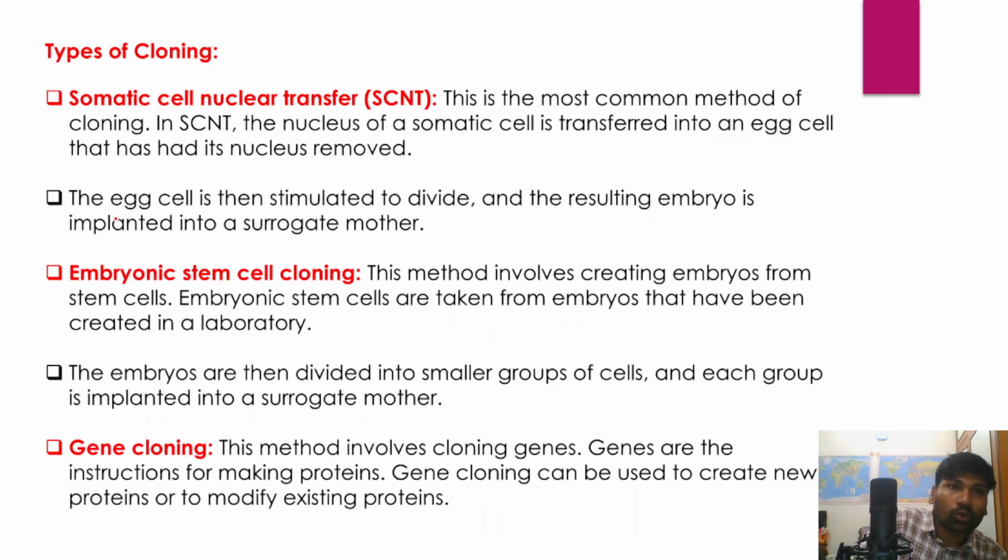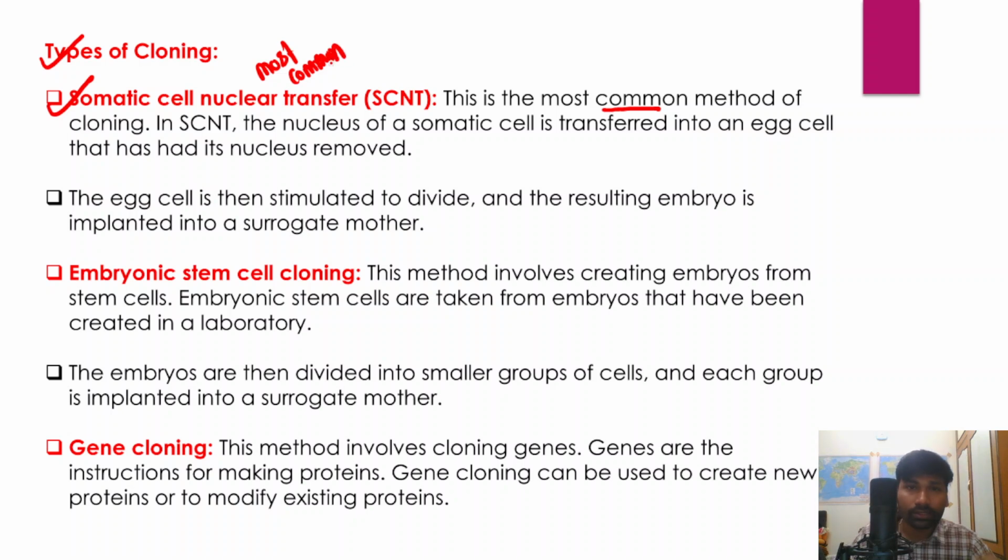However, cloning is actually done in different types or different methods. It involves not just one single method of cloning. So there are different methods of cloning. What are those different methods? The first method is the somatic cell nuclear transfer method, right? This method is called the somatic cell nuclear transfer method, and it is the most common method of cloning, the most commonly used method.